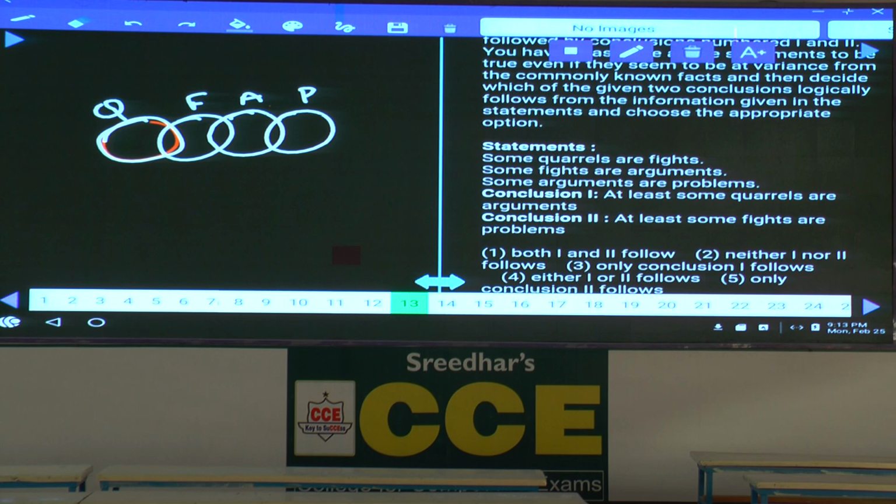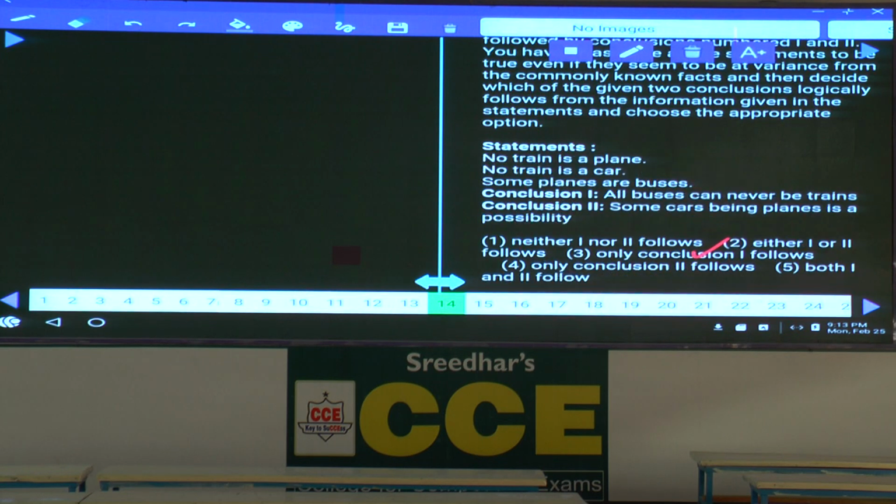Then some quarrels are arguments. Quarrel is here and argument is here. No intersection between these two, that is false. Some fights are a problem. Problem is here. Fight is here. Here also no intersection between these two. Hence neither one nor two. Neither one nor two, choice 2 is the answer. Question number 13, it is choice 2.